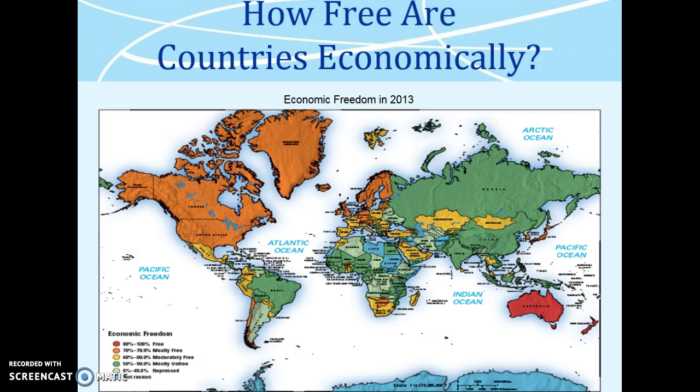How free are countries economically? Economic freedom in 2013.